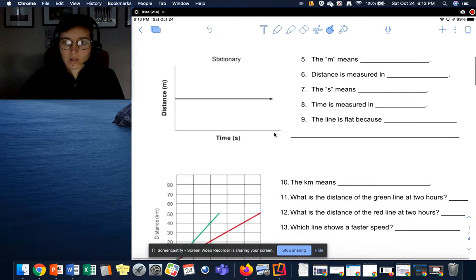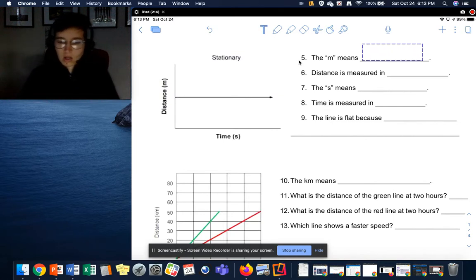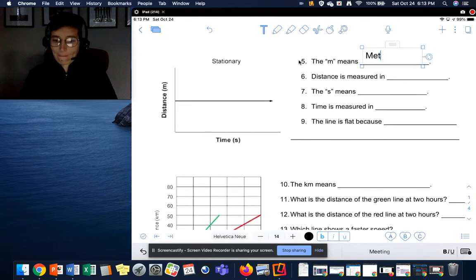Okay, let's take a look at this graph. We saw this happen to the green runner when he fell down. So we had time passing, but no distance. The distance is not changing. It is staying the same. Let's take a look at our graph. Our distance has an m at the end of it. What does the m mean? The m stands for meters, and it's the unit that we measured our distance in.